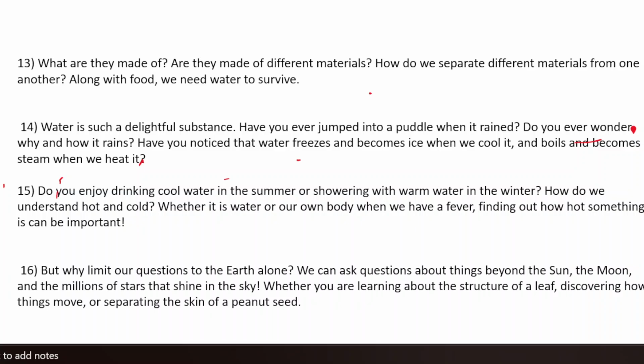Do you enjoy drinking cool water in summer, or showering with warm water in winter? How do we understand hot and cold? Whether it is water or our own body when we have fever, finding out how hot something is can be important.